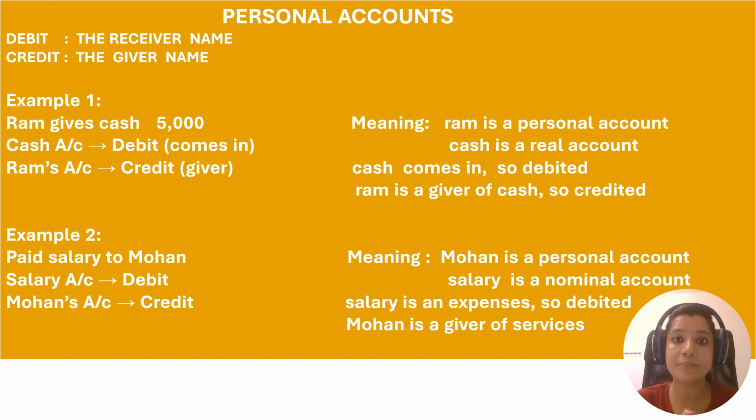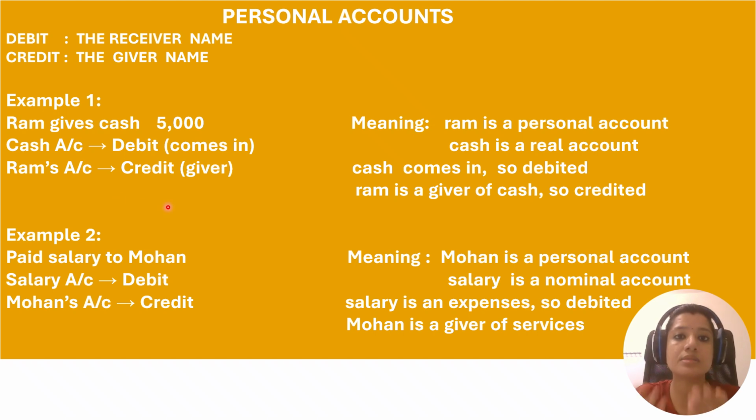Here Ram is a person's name. I told you whenever you have a person name or entity name, it comes under the personal account. Let's check: debit the receiver name, credit the giver name. Here Ram is giving me the money, so the giver name is Ram. So we have to credit the Ram account, right? Yes, here the Ram account is credited.